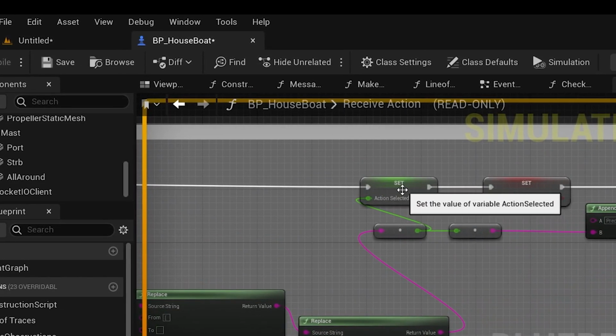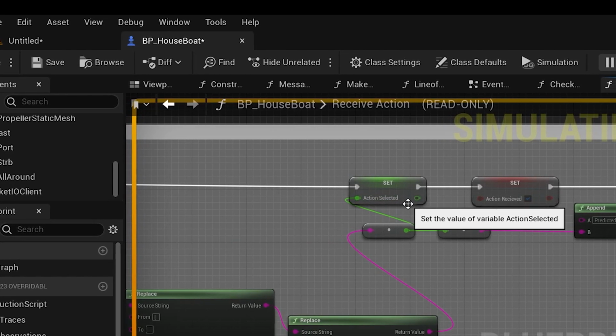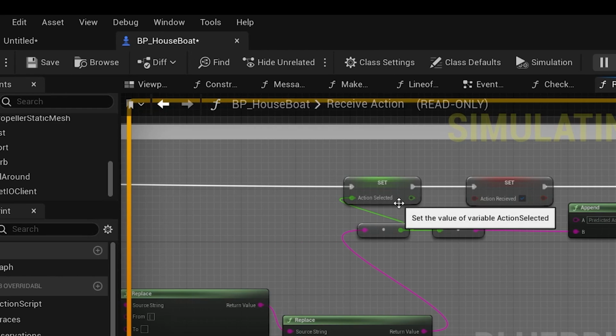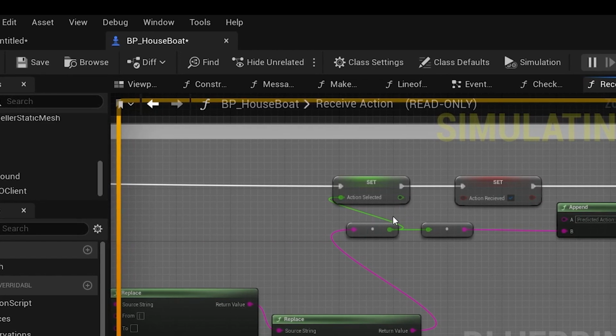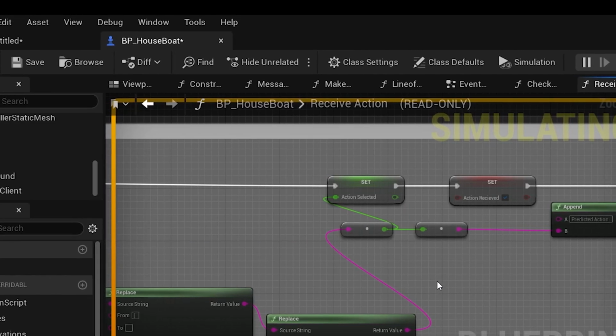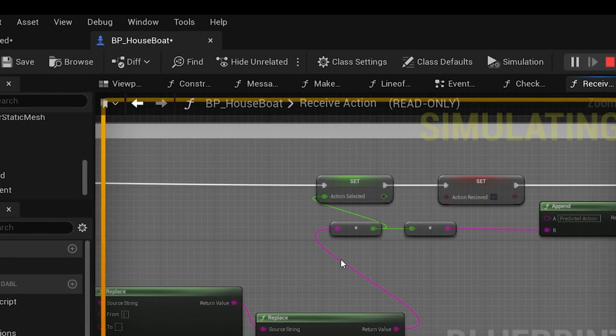That action comes in as JSON format, and we update the Blueprints variable action selected to be the new action, and our boat's rudder immediately gets updated in real time based on that action that was produced by the algorithm.